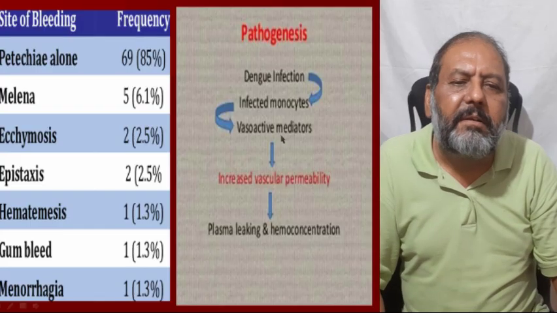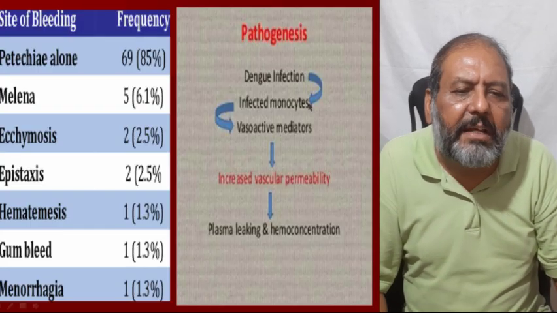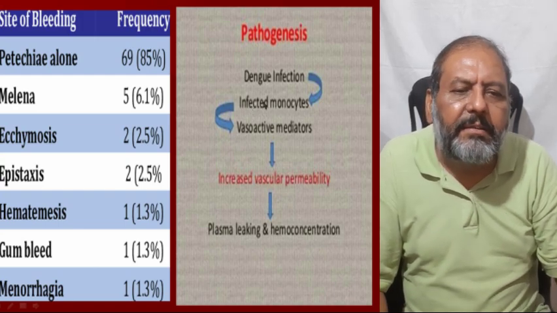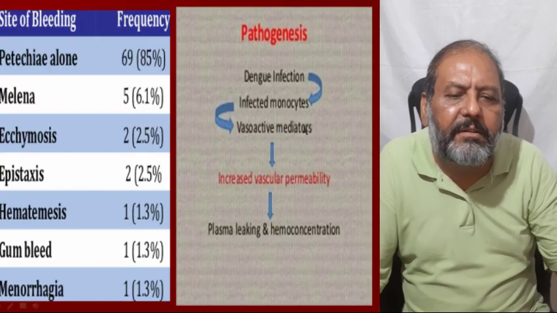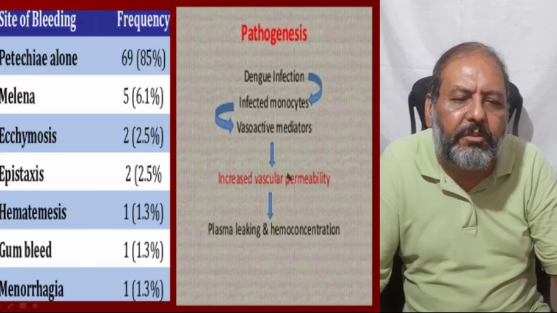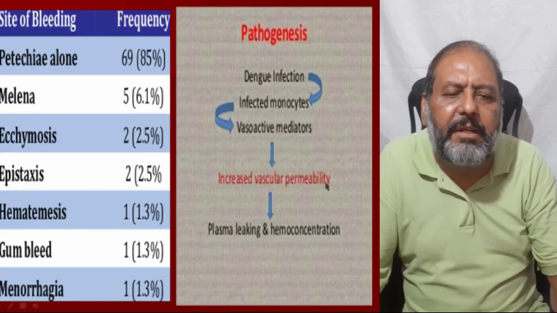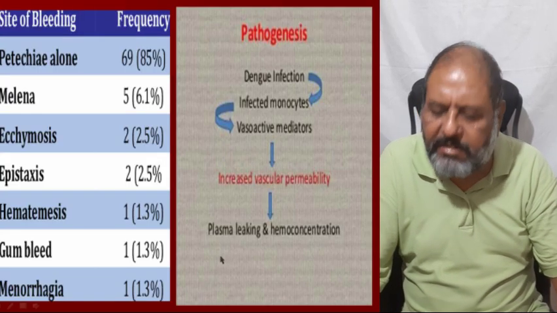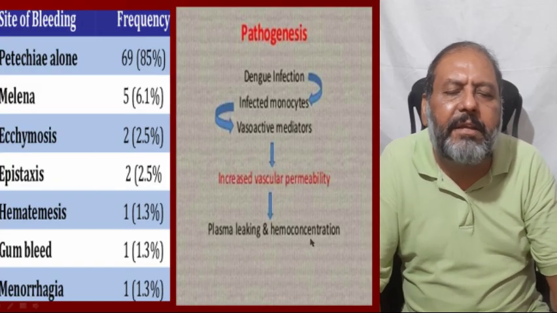And to sum up the pathogenesis, the dengue infection causes infection of the monocytes and Langerhans cells, and that is going to release vasoactive mediators, and these mediators are responsible for causing increased vascular permeability, causing holes in the blood vessel, and this ultimately leads to plasma leakage and hemoconcentration.